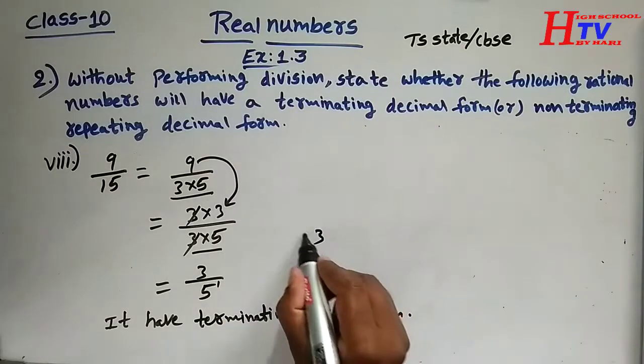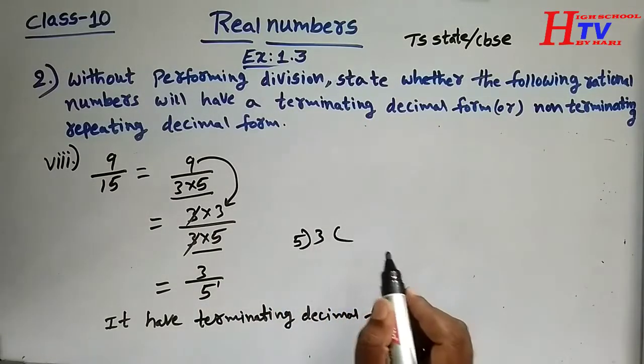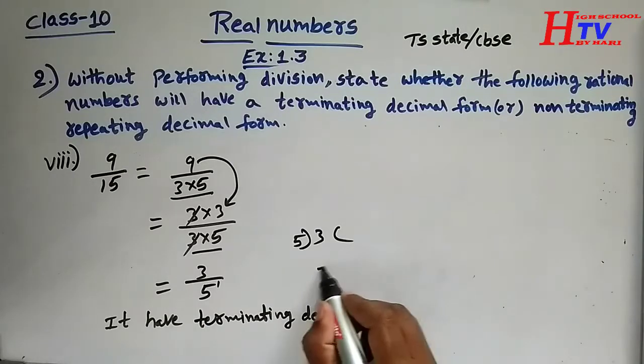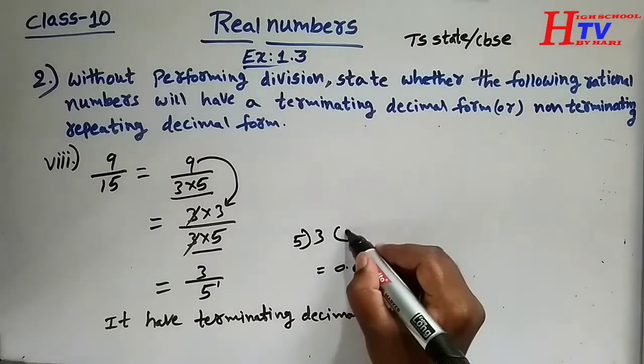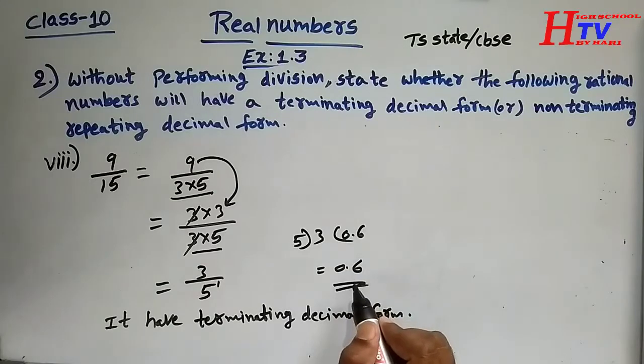Check this 3 by 5. We get the answer 0.6 as quotient, terminating decimal form.